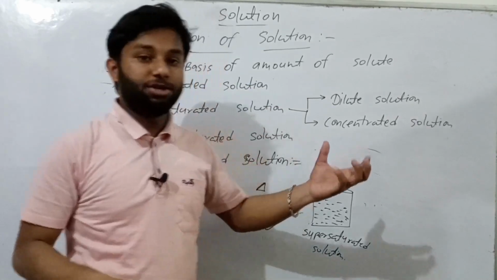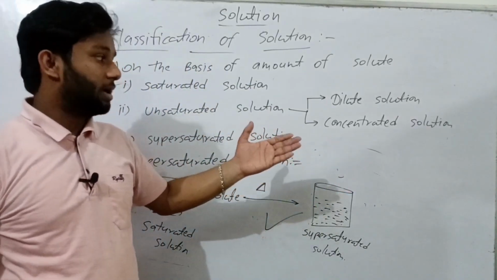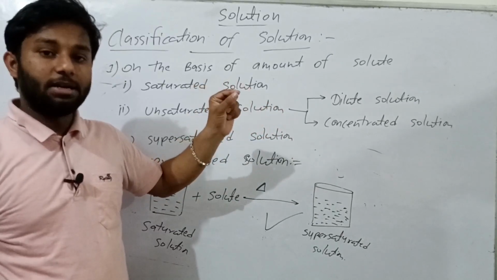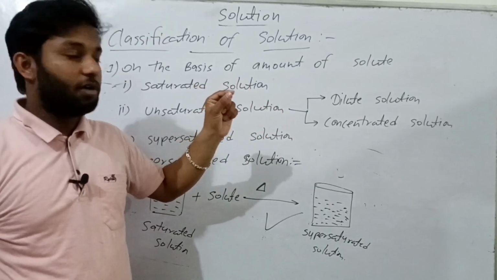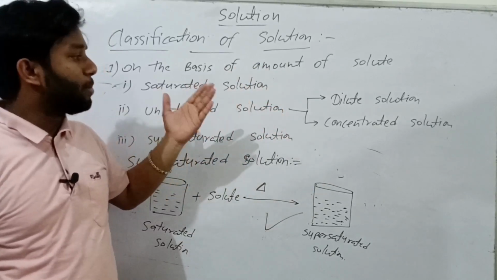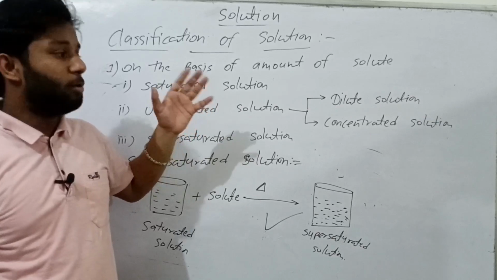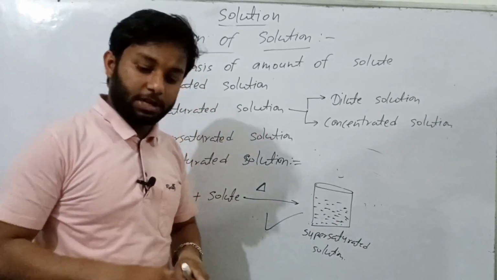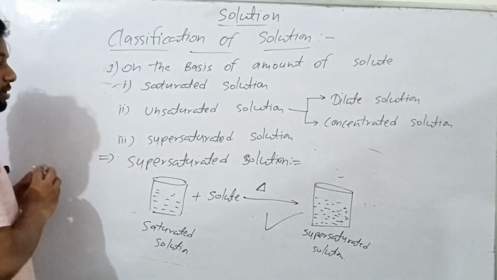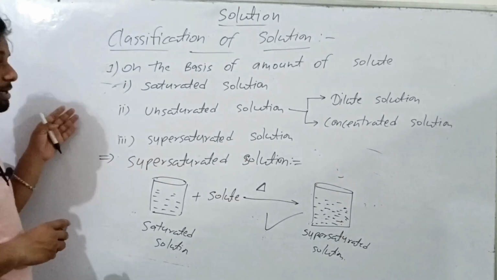Okay, I play a video here. Just see, this is a supersaturated solution in which we add a small amount of sodium acetate and the total solution is crystallized. See how beautiful it looks. Okay, done. I am going to erase it. If you want to take a screenshot, take it now.